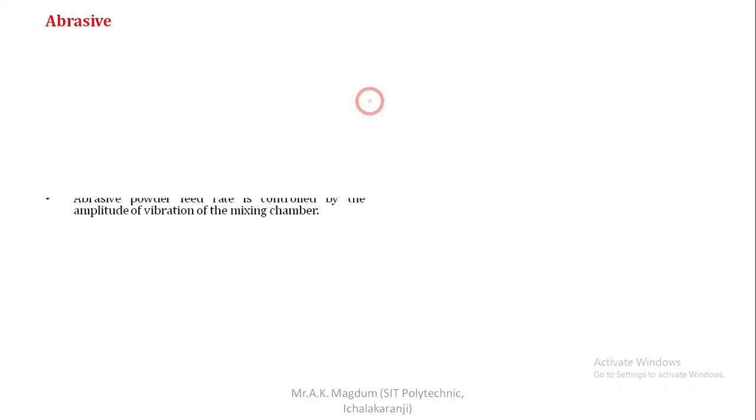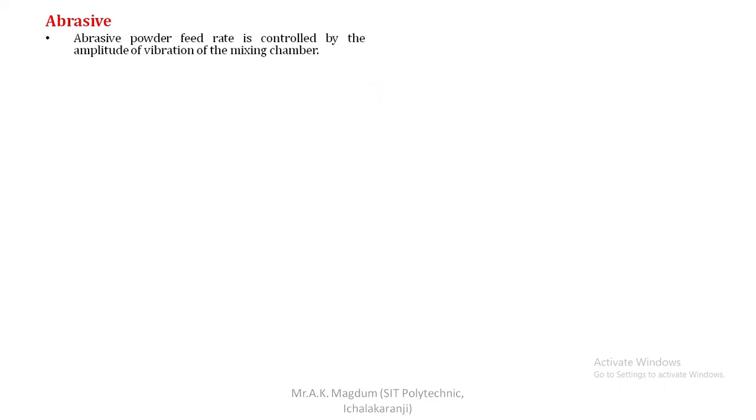Next is the abrasive. The abrasive powder feed rate is controlled by the amplitude of vibration of the mixing chamber. The gas flow and pressure are controlled by a pressure regulator. That is a very important thing. At the time of machining, the gas flow rate is a very important factor, because only if the gas and abrasive particles are properly mixed will proper machining take place. Otherwise, the improper mixture will not give a high removal rate of material from the workpiece. That is why a proper mixture of gas and abrasive particles is very important.